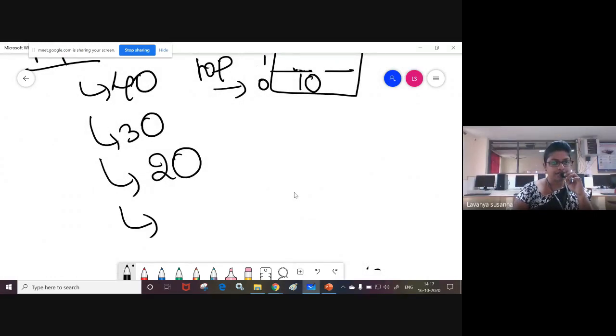The last inserted element. See, top is pointing to 10. Now element 10 will be deleted. After deleting element 10, what you need to do? You need to decrement. Decrement means minus 1. Top equal to top minus 1.